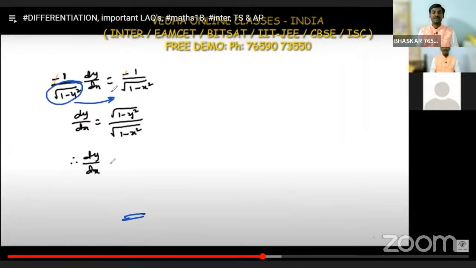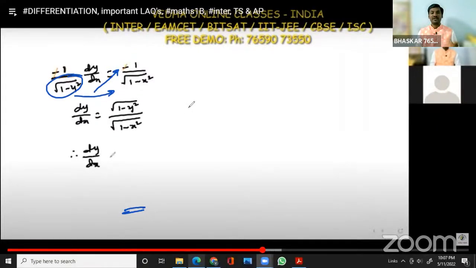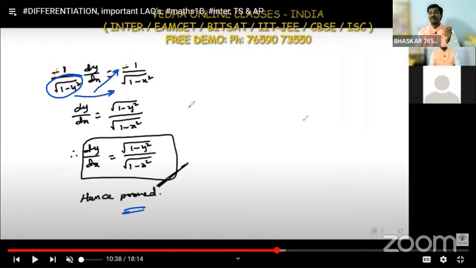So we get in the numerator root of 1 minus y square divided by root of 1 minus x square. So dy by dx is equal to root of 1 minus y square divided by root of 1 minus x square. Hence the required solution is proved.